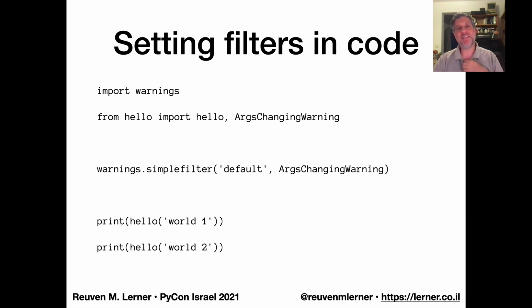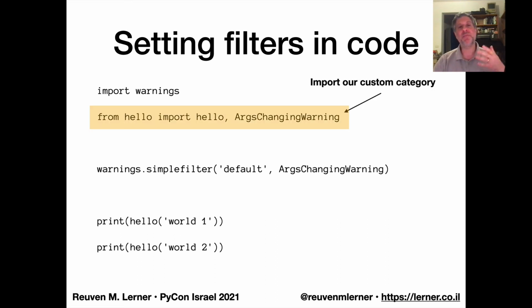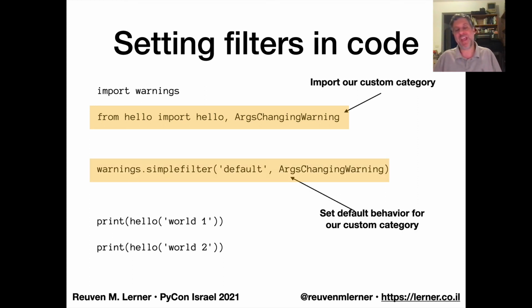So for example, if I say here, import warnings, and then from hello import hello and ArgsChangingWarning. I'm importing our custom category so that we can refer to it by name. And then I'm going to set the simple filter. I'm going to say, hey, when we get ArgsChangingWarning, I want to use the default.